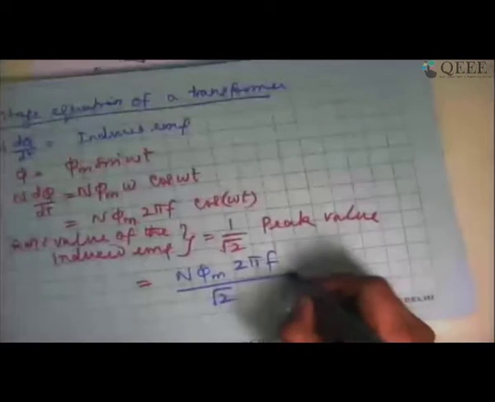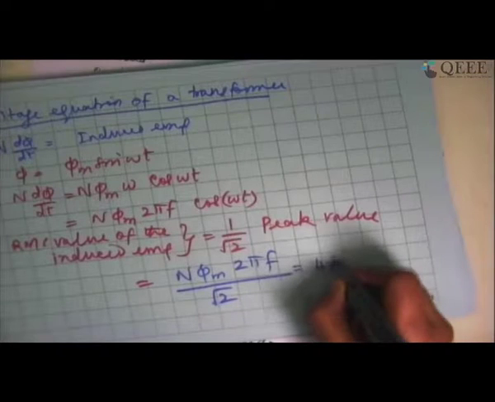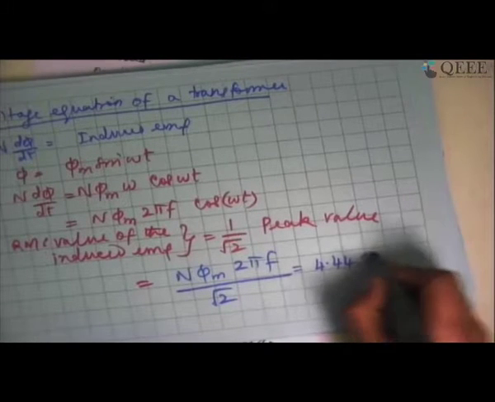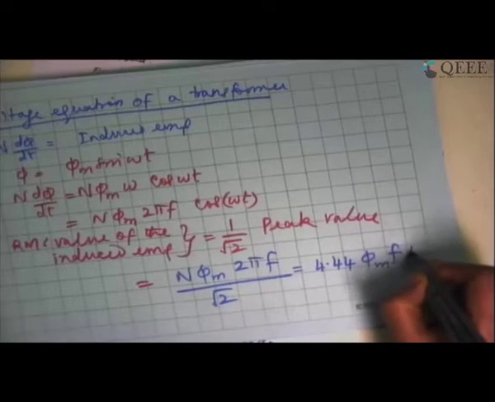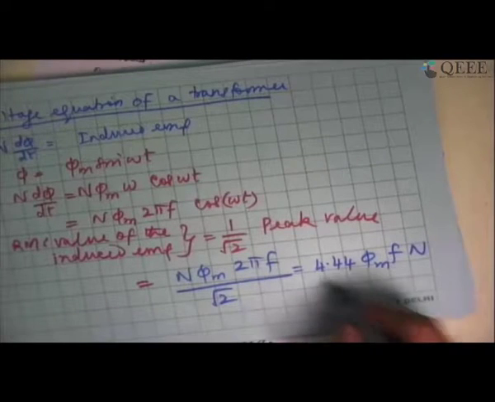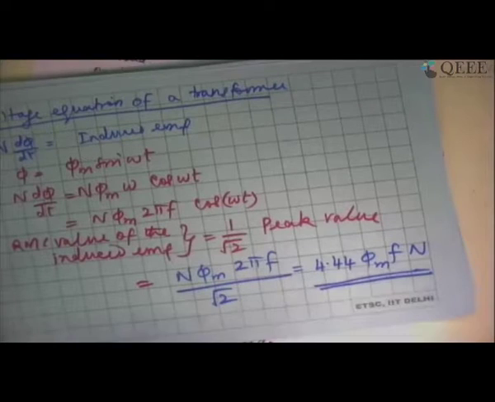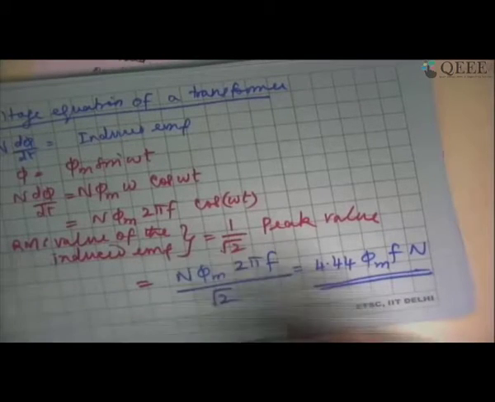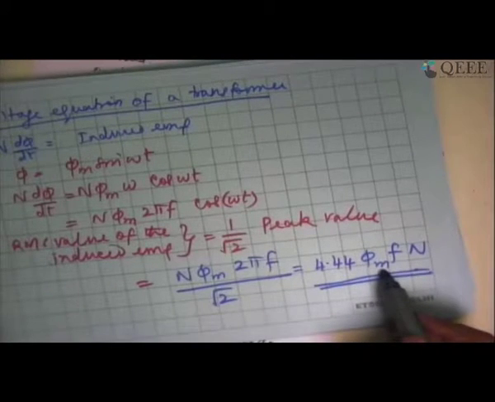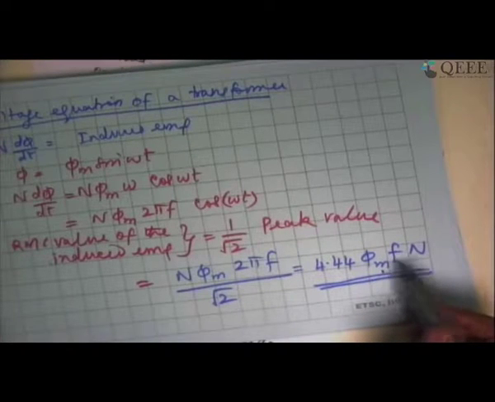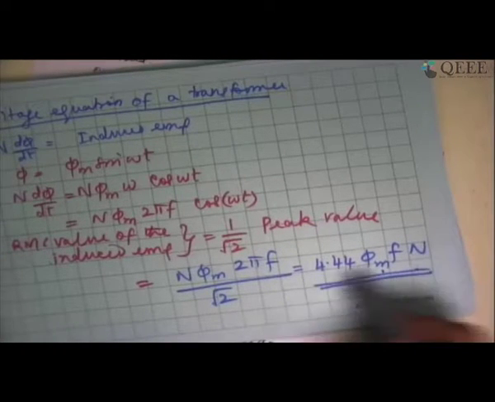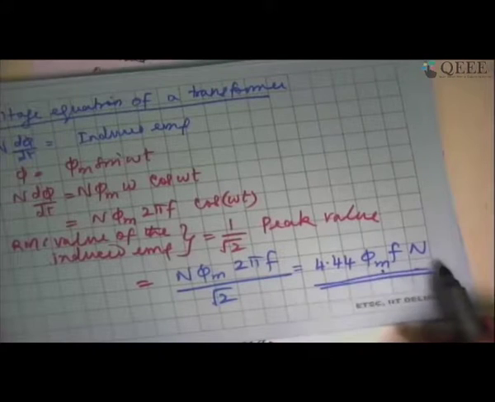So if you calculate this, this will give you 4.44 phi m f N. This is a very, very important equation in a transformer, which indicates that the induced EMF in a transformer depends upon the maximum flux, the frequency of operation, and the number of turns. All three of them are extremely important.